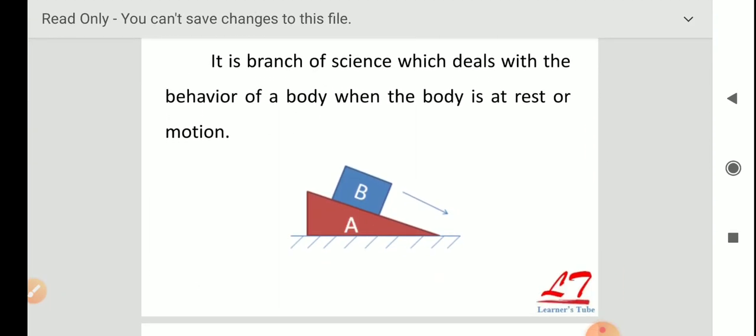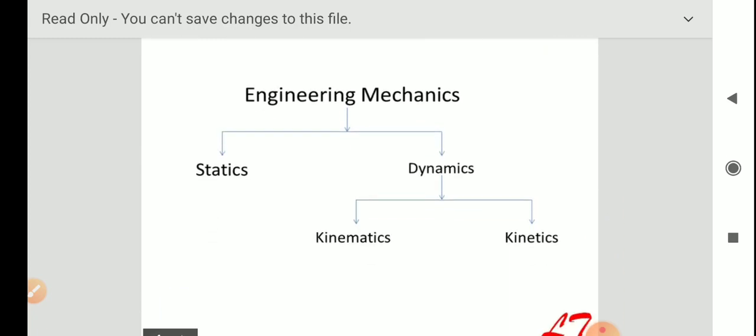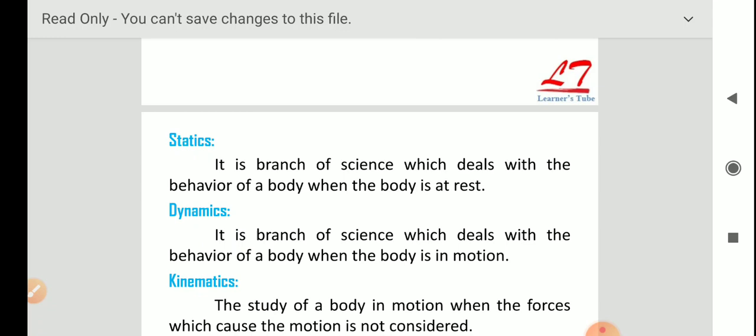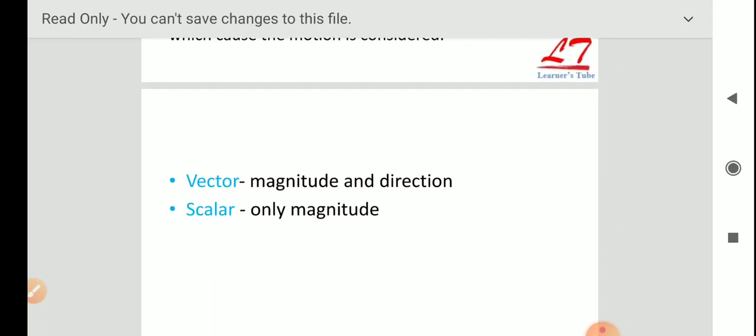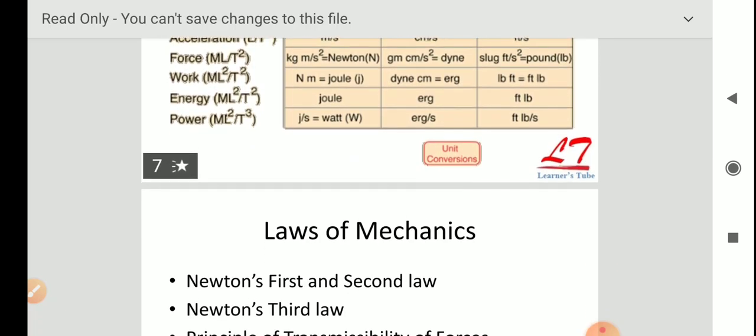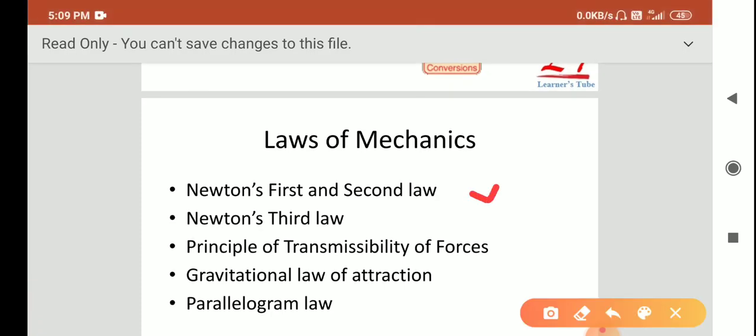In the previous video, I discussed some basic concepts in engineering mechanics, including the definition, the branches that exist in engineering mechanics, and what those branches deal with. We also discussed some basic units, and we are in the topic of laws of mechanics. I already discussed Newton's first law and second law, Newton's third law, and the principle of transmissibility of forces. Now in this video we will discuss the gravitational law of attraction and the parallelogram law.